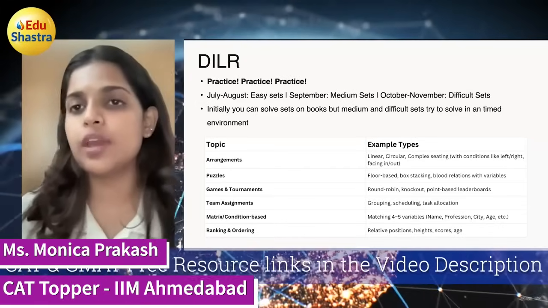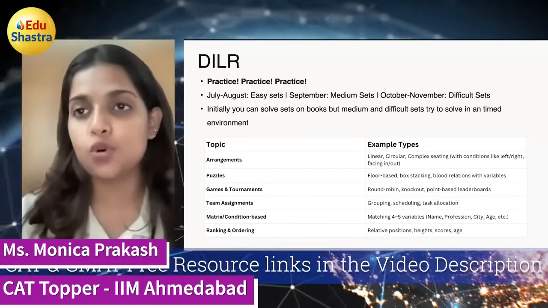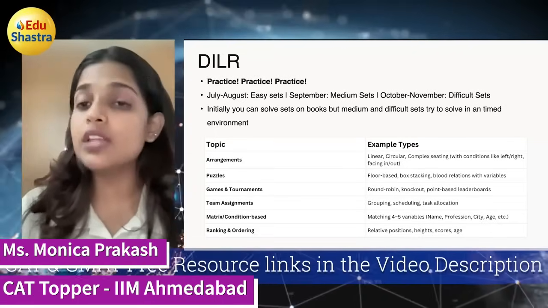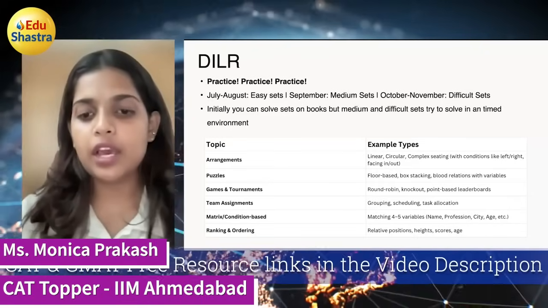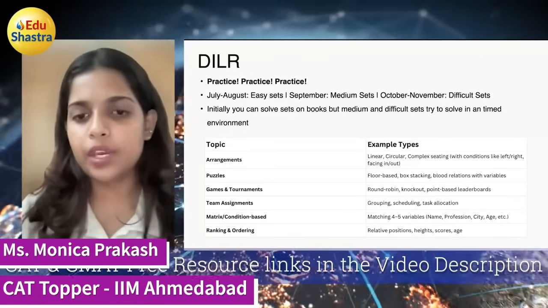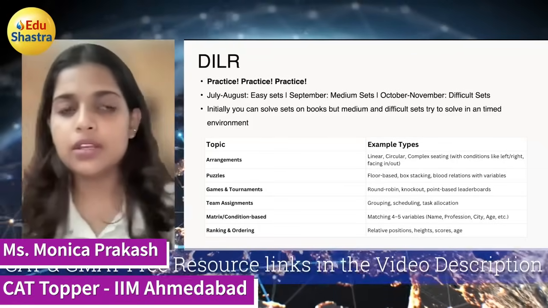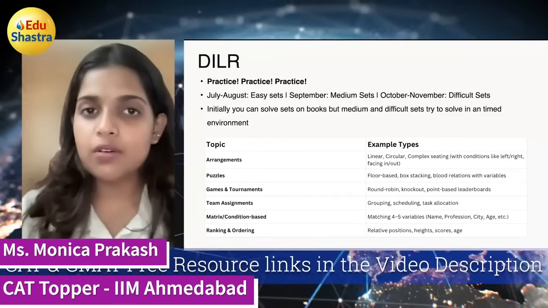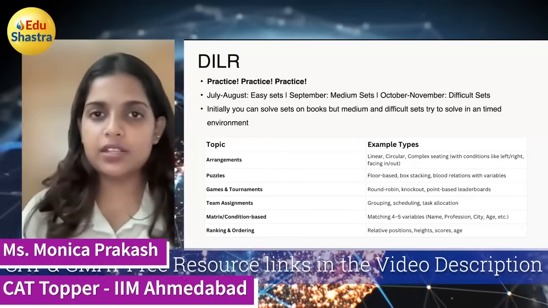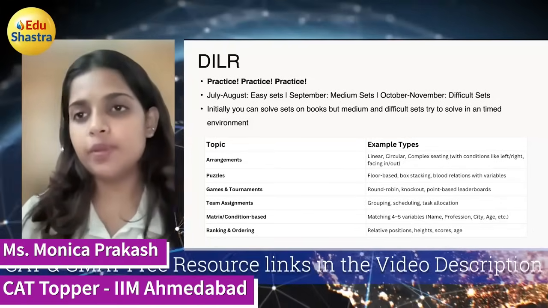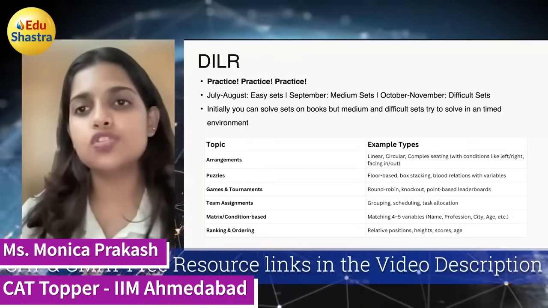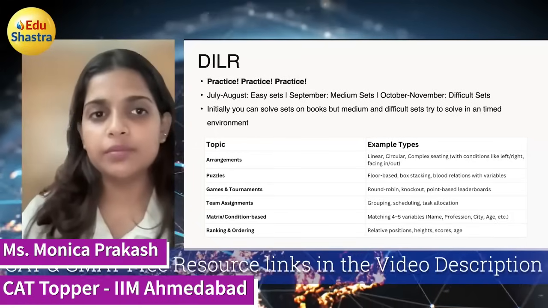I'm telling this because we had a slide with percentile versus score comparison. So with DILR, you can start with easy sets. Since we're almost towards the end of July, we have another close to a month. So you can solve easy sets now and move to medium sets, and in October and November, you can solve difficult sets. Once you cross the bar of medium, you're always in a safer space for the final exam. Difficult is just to make it easy for you on D-Day.